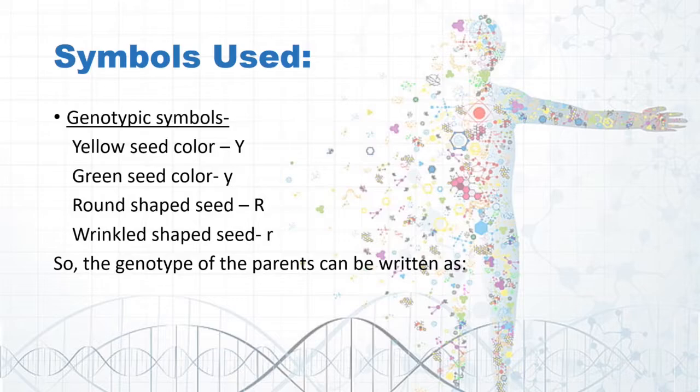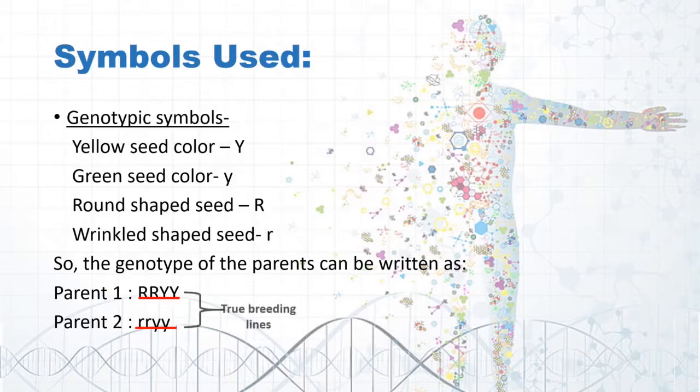So the genotypes of the parents that we are going to take in the cross are going to be, for parent 1, capital R and capital Y, and for parent 2, small r and small y. I need not tell you now why we are using both as dominant and both as recessive, because we have taken the pure breeding lines, or we can say true breeding lines. So we'll be considering both as dominant or both as recessive.